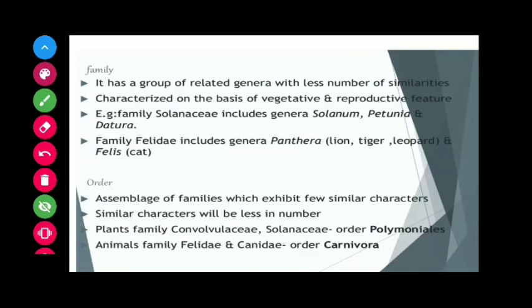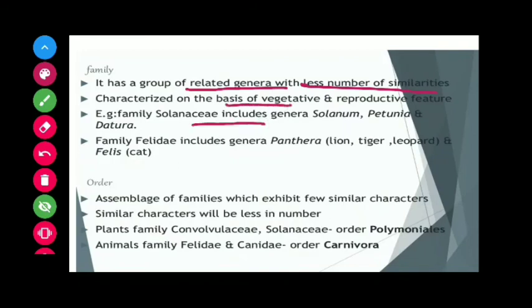Another one is the family. The related genera are placed together in the same family. These are separated from other related families by important characteristic differences, and the related genera have a lesser number of similarities as compared to genus and species. They have a lesser number of similarities.